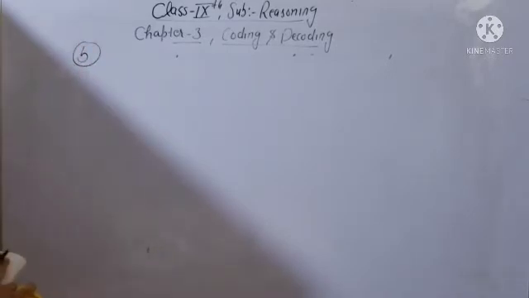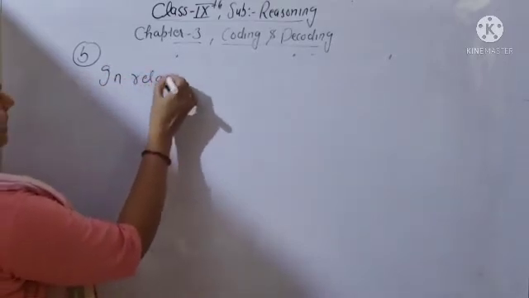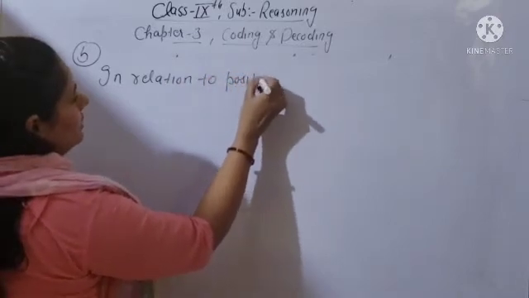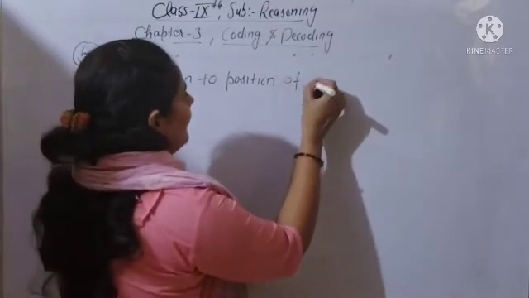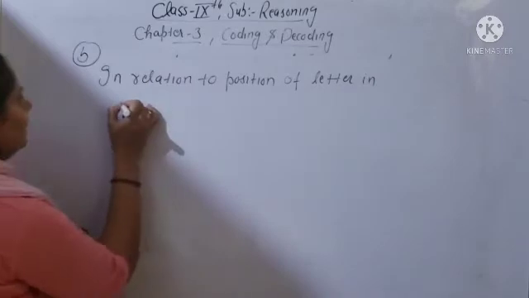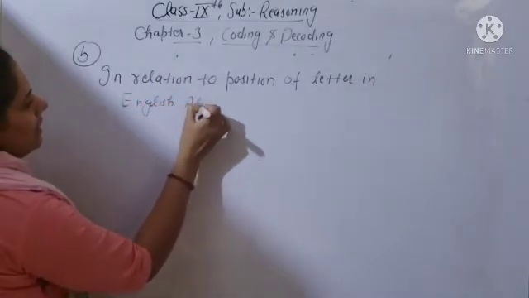It is given in relation to position of letters in English alphabet.